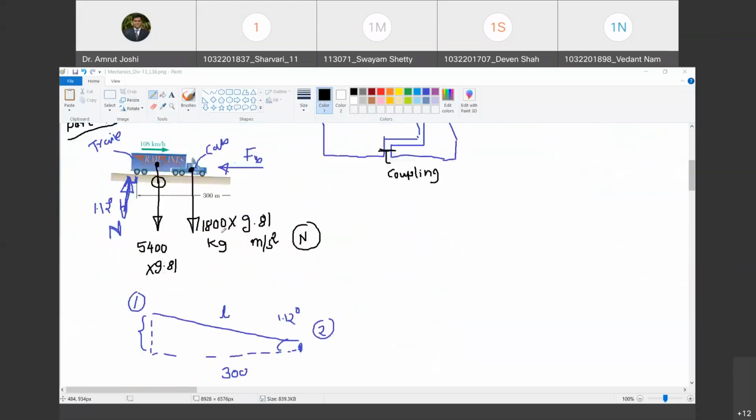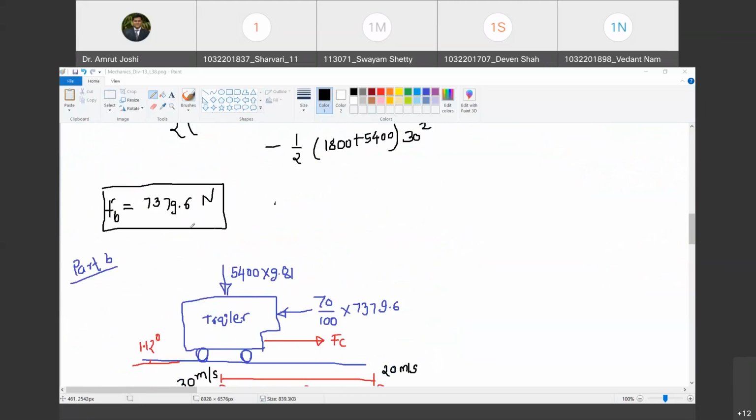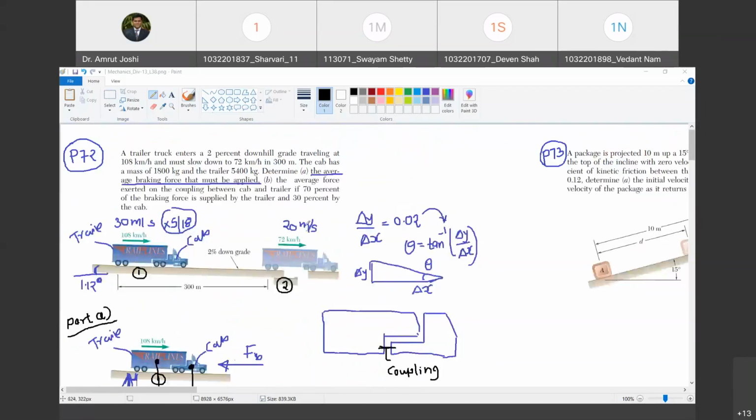So as a first part of this problem, we have already calculated the braking force. Do you agree with me? Yes, sir. Now in the second part, we have to find out what is the force that exists in the coupling between the trailer and cab. Are you with me? Yes, sir. So when will this force get exposed? Only when I draw the free body diagram of either trailer or cab. Do you agree with me?